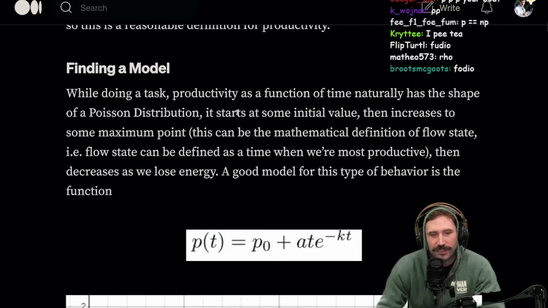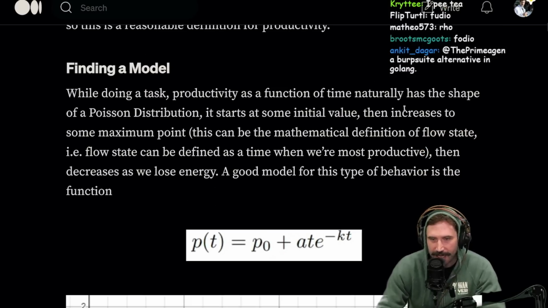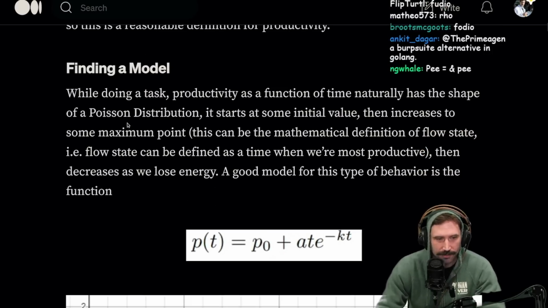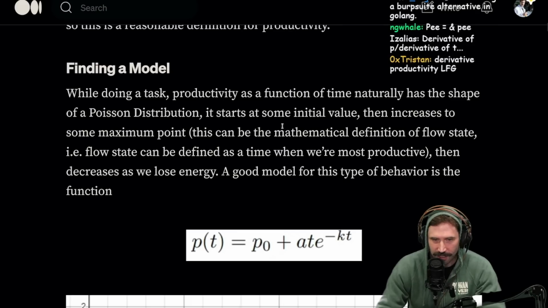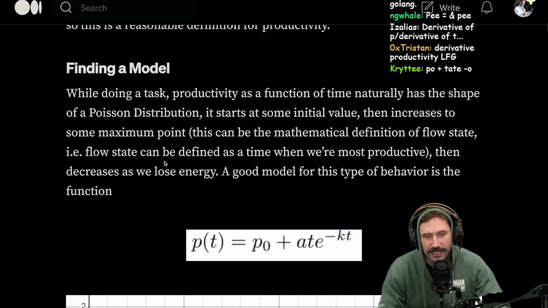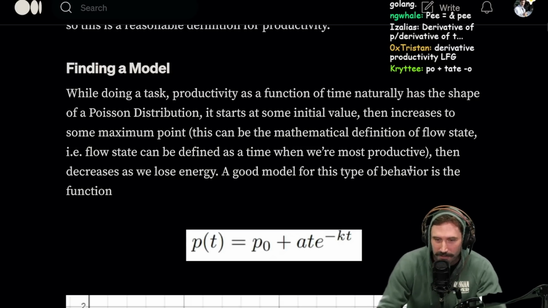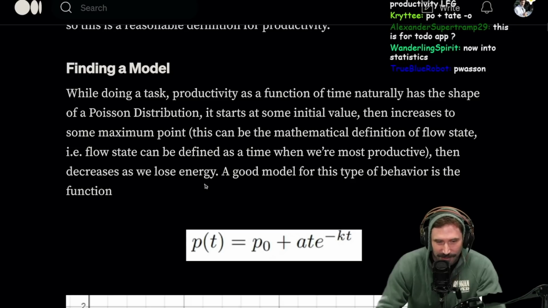Finding a model. While doing a task, productivity as a function of time naturally has the shape of the Poisson distribution. It starts at some initial value, then increases to some maximum point. This can be the mathematical definition of flow state, i.e. flow state can be defined as the time when we're most productive, then decreases as we lose energy.